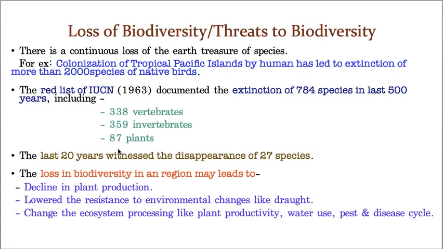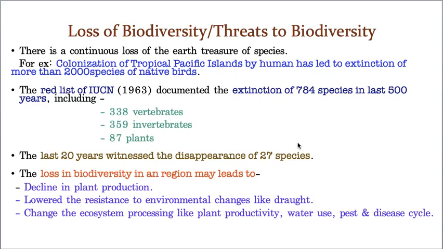So in the last 20 years, why speak of 500 years, just in the last 20 years, 27 species went extinct. That means at least 1.5 per year were extinct. And this is all absolutely due to greed. Whereas, what is the effect of loss of biodiversity for us? If you take that part, there is a decline in plant production.